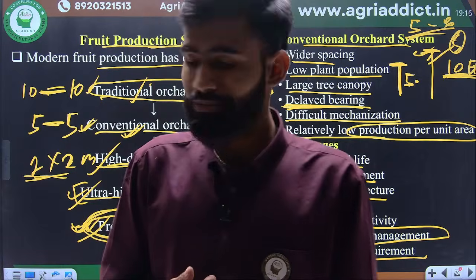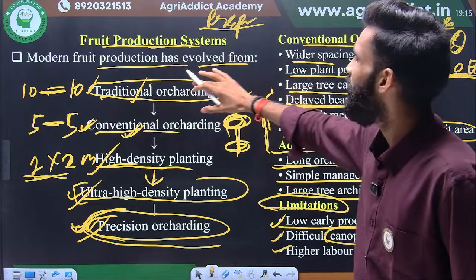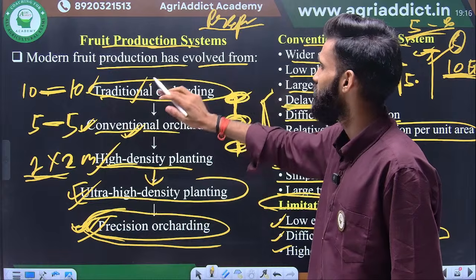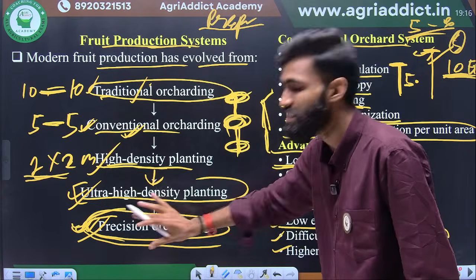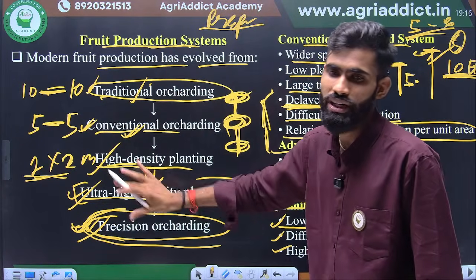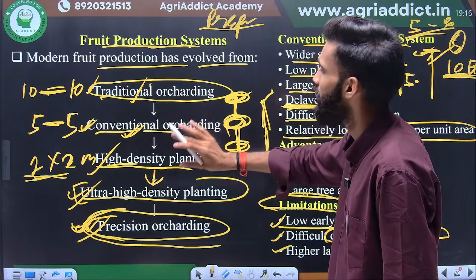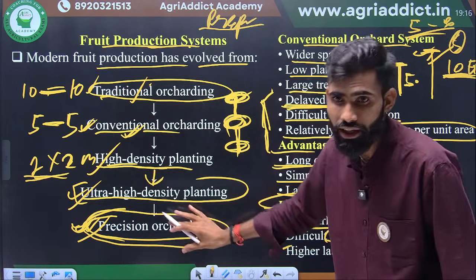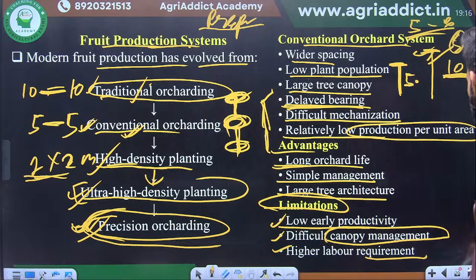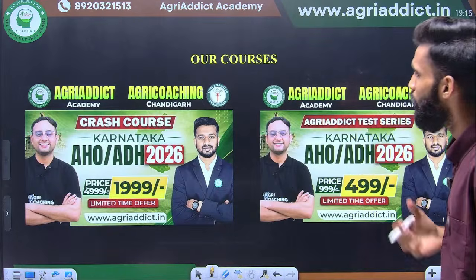Which system means? This is the overall how the mechanization will start from here traditional up to precision. Okay, this is only the flow chart. In the further upcoming slides we discuss one by one the high density planting, ultra high density planting and precision horticulture. Okay, so this is only the overall flow of how we can start.